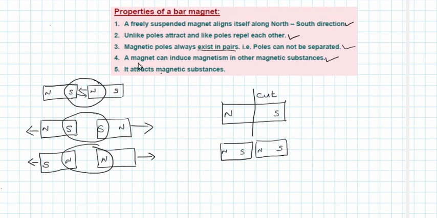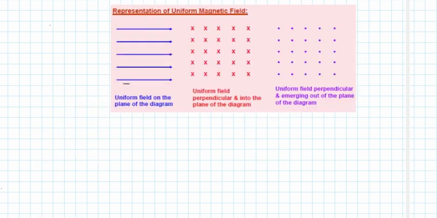Then a magnet can induce magnetism in other magnetic substances. So this is a very common phenomenon that all of us know. If you take a piece of nail or a piece of iron and keep it in close contact with a bar magnet, after some time this nail or piece of iron will become a magnet. Then it attracts magnetic substances. A bar magnet always attracts magnetic substances. So these are the important properties of a bar magnet.